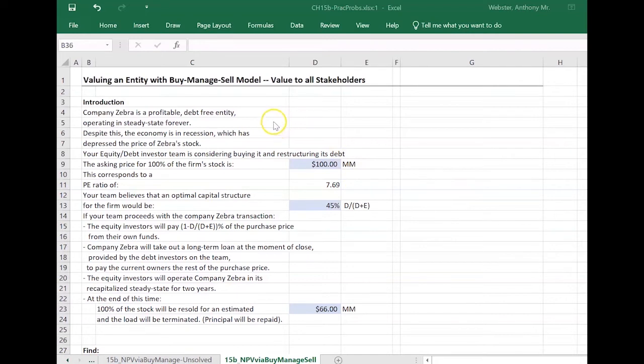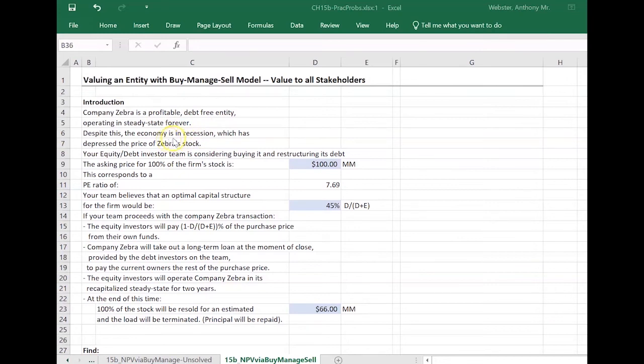So let's go ahead and check out one of these types of problems. So now we've got Company Zebra, a profitable, debt-free entity, and it's operating in steady state forever. That's a dubious assumption, but it's not going to worry us too much for reasons we're about to see.